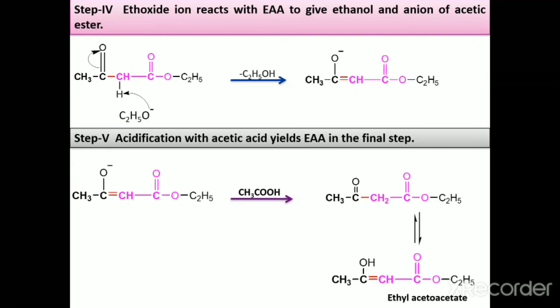This is the mechanism of the Claisen condensation, or the mechanism for the formation of ethyl acetoacetate, how the ethyl acetate molecule undergoes the condensation reaction in the presence of a strong base as well as acid. So this is the Claisen condensation. Thank you very much.